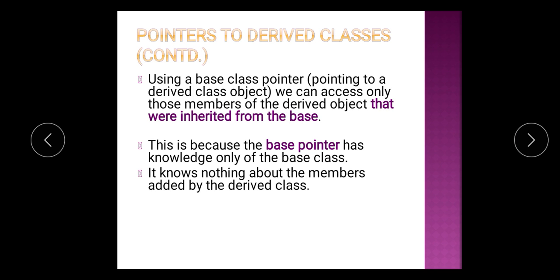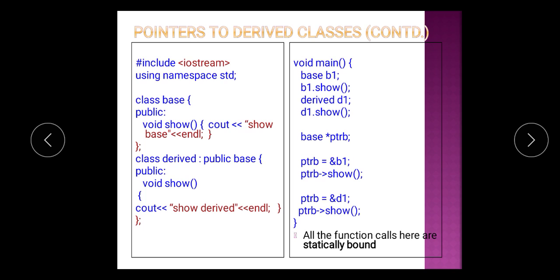Using a base class pointer, we can access only those members of the derived object that were inherited from the base, and this is because the base pointer has knowledge only of the base class. It knows nothing about the members that are added by the derived class. Here we are showing an example of how to create pointers to the derived class object.